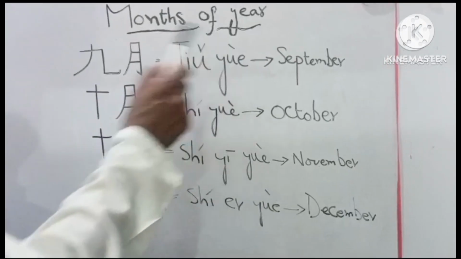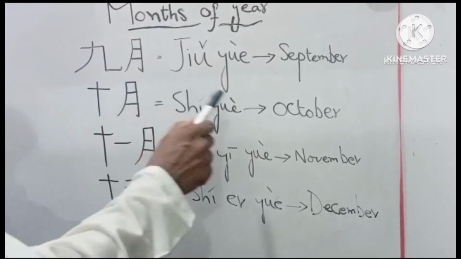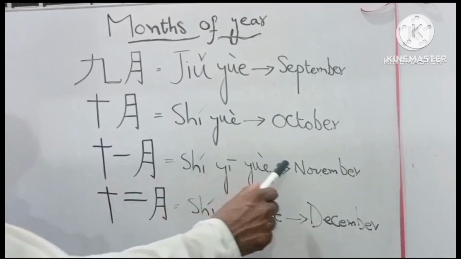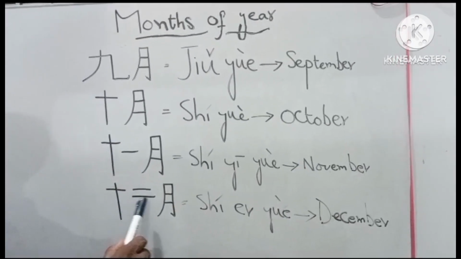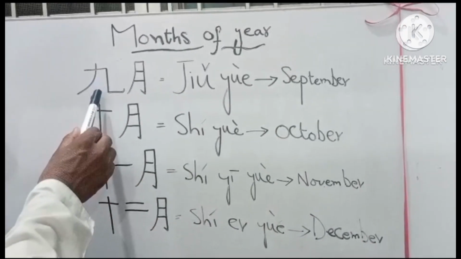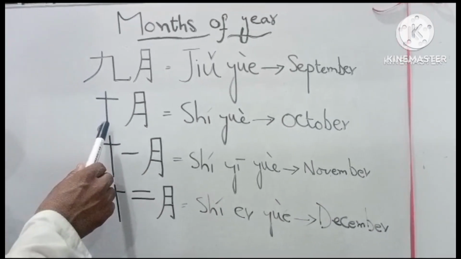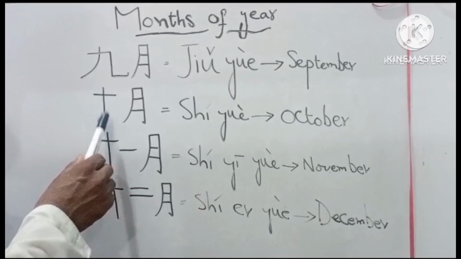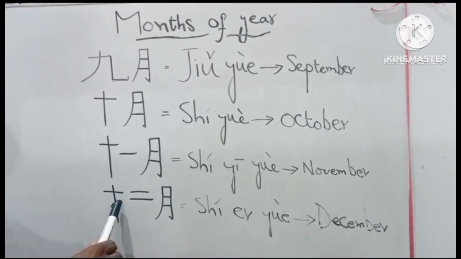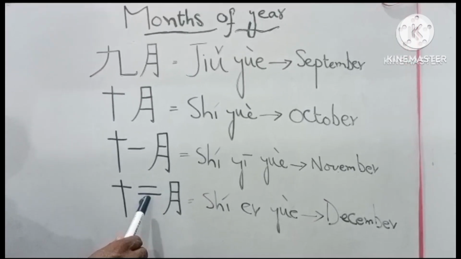JIAUA September, SHIRUA October, SHIREUA November, SHIRERUA December. Jiao means 9, Shir means 10, Shir-E means 11, Shir-Er means 12.